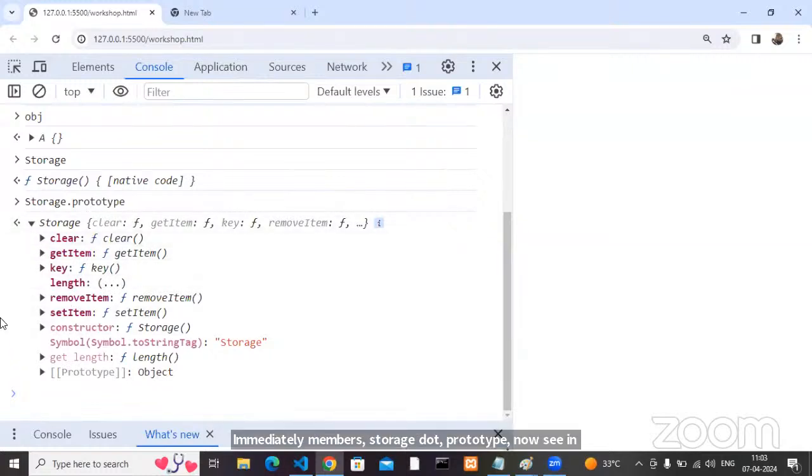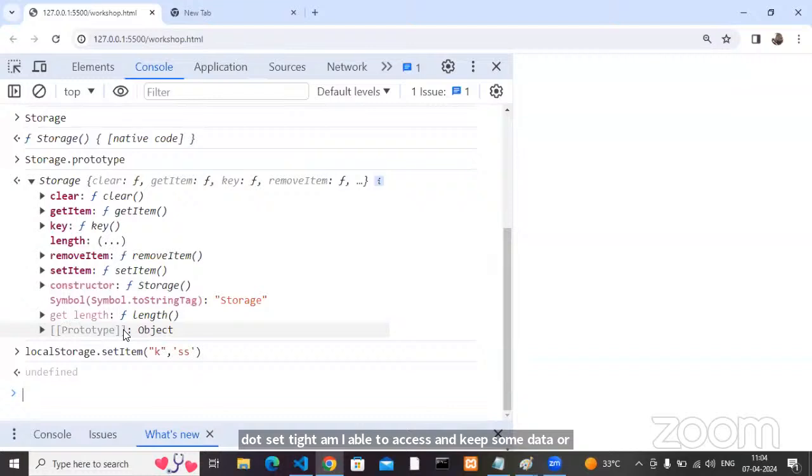That's the reason local storage dot setItem, I'm able to access and keep some data. Yes or no? Understood? Agreed with me?